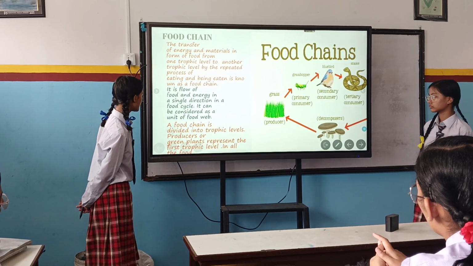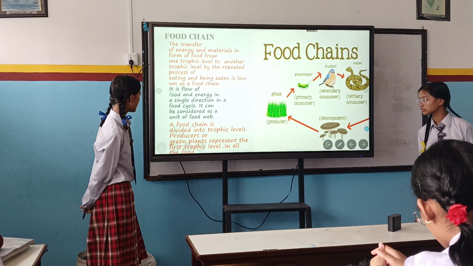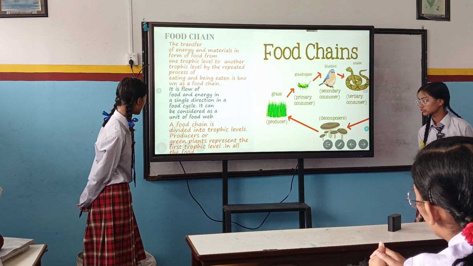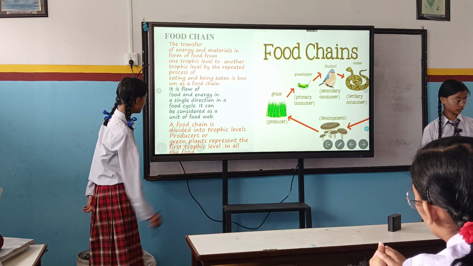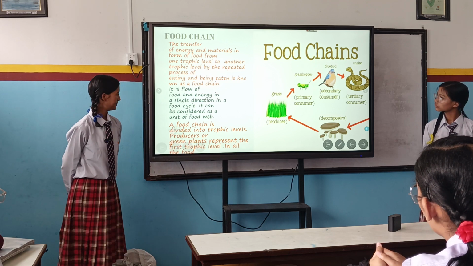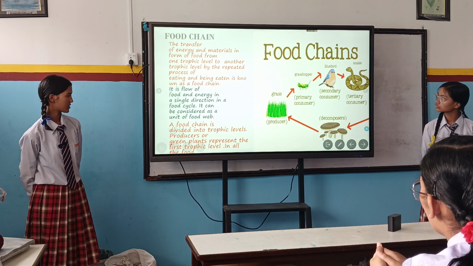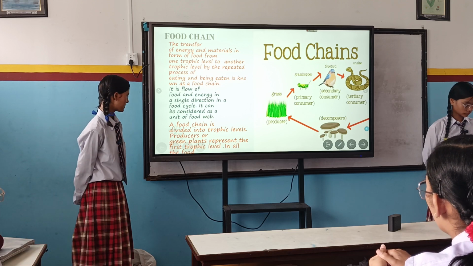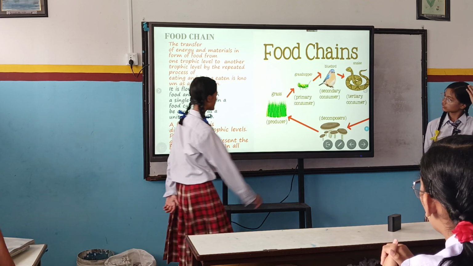A food chain is divided into trophic levels. Producers or green plants represent the first trophic level, as I already said before.